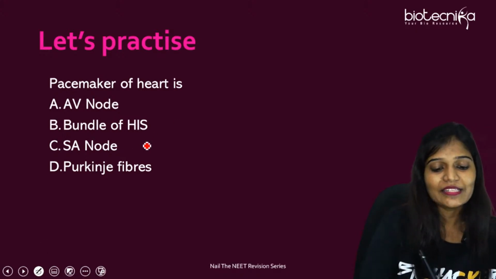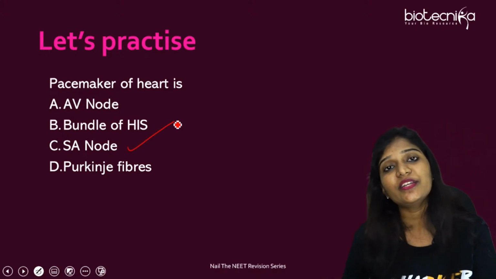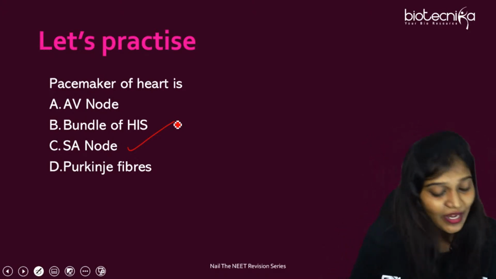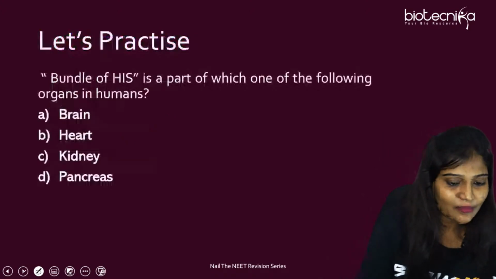Yes, it's going to be SA node. Why? Because they can generate impulses at a rate of 70 to 75 per minute. Very good, Sophia. This is the answer. Okay, let's move to the next question.